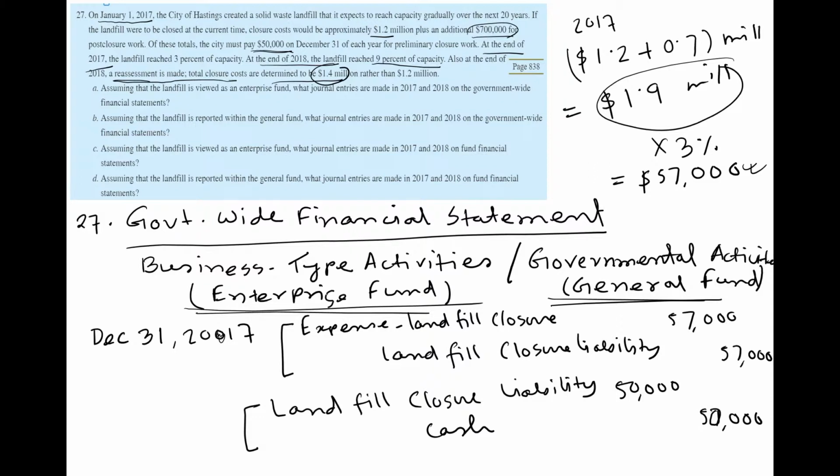But remember, 3% is already filled up. That means we will also subtract this 57,000 expense and liabilities that we also recorded at the end of 2017, and this is how we will determine 2018's portion of liabilities and the expense that is incurred, and at the same time we will record a journal entry for this $50,000 payment. So let's see the December 31st, 2018 journal entry.